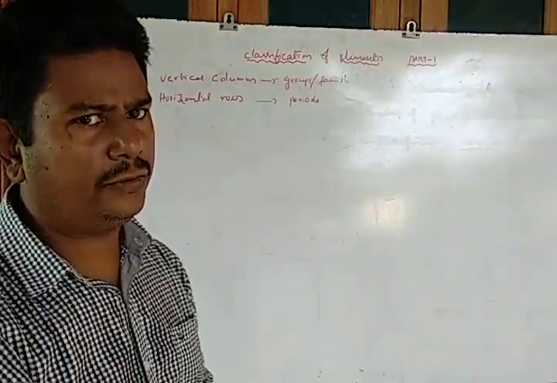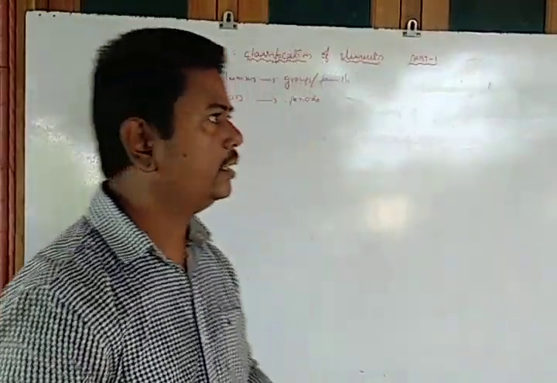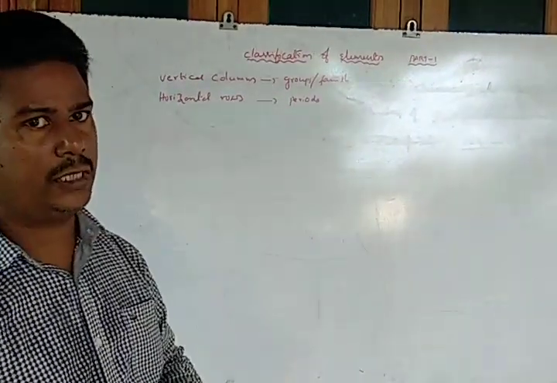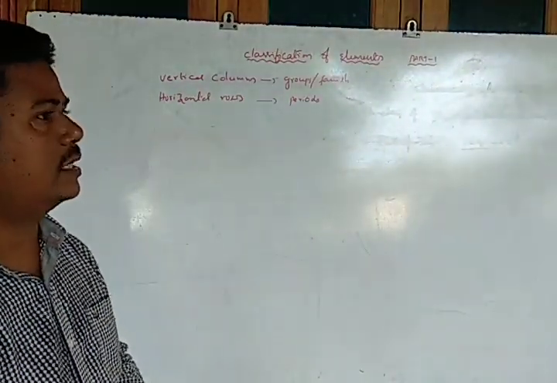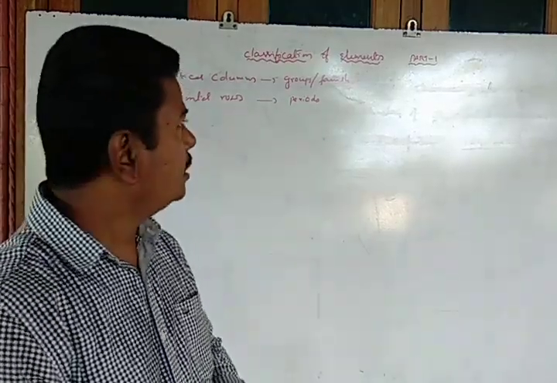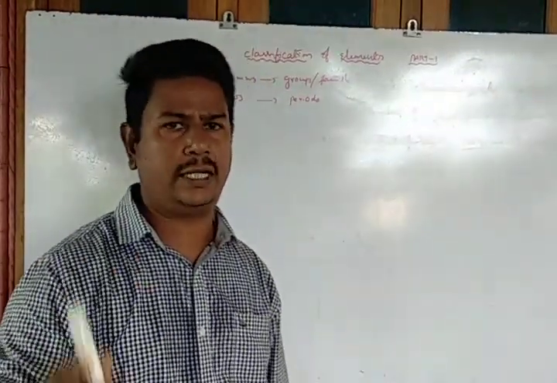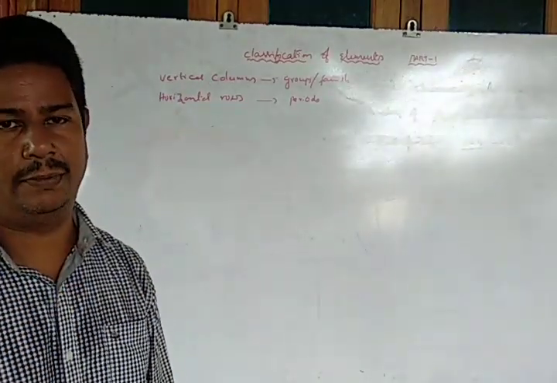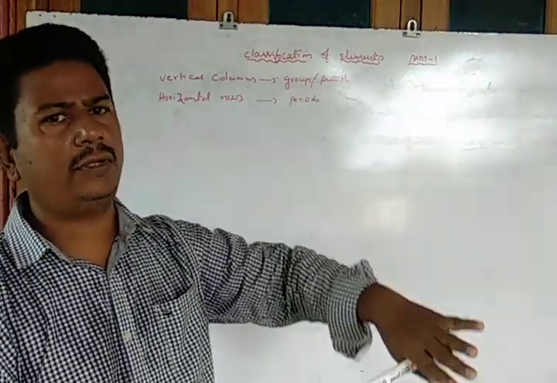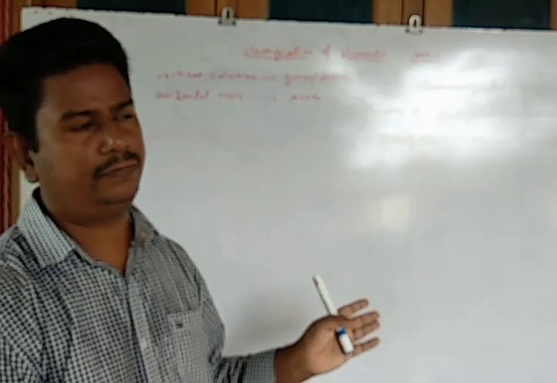I think you have already learned about the columns and rows in your 10th class. The columns are considered as groups, and the rows are considered as periods, according to the Mendeleev periodic table. On the basis of that only, it is classified here.